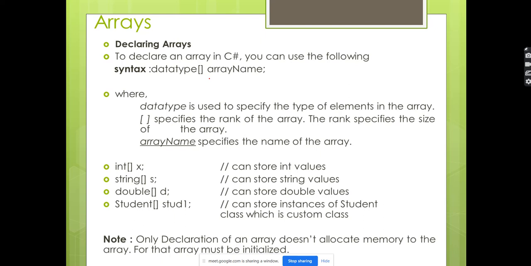Okay. So the syntax is that simple: data type, then opening and closing bracket. Opening and closing bracket indicates you are going to create an array. It tells the compiler that whenever you put opening and closing brackets after the data type, you are working on an array. An array is going to be created with this array name. Whatever name you give will be the array name. You can say it is a variable.